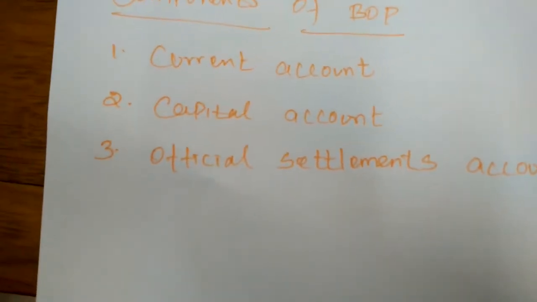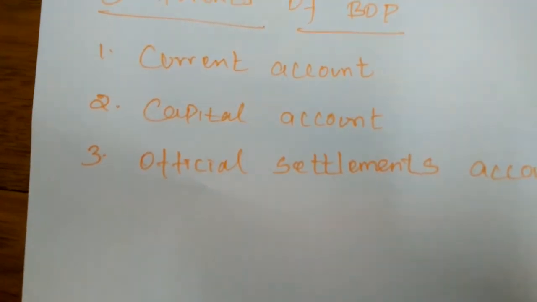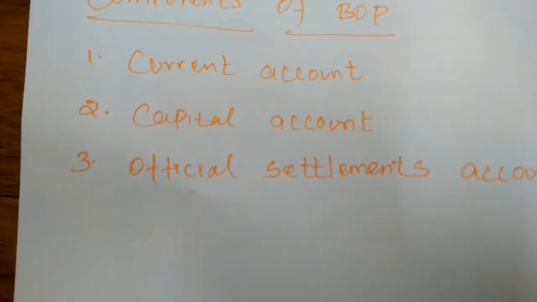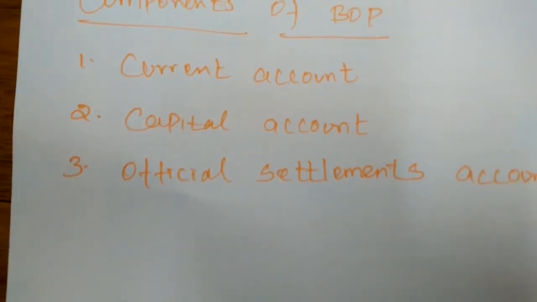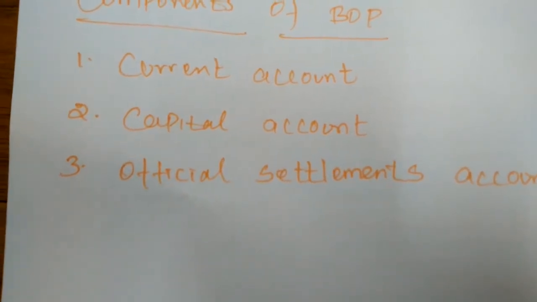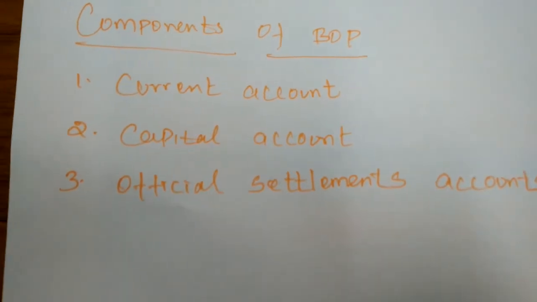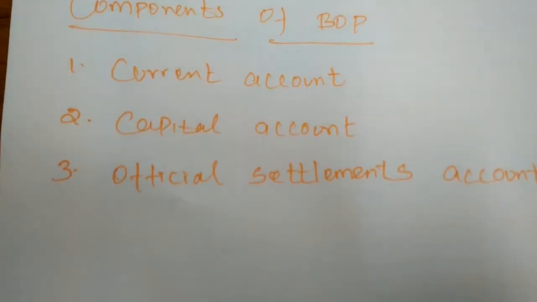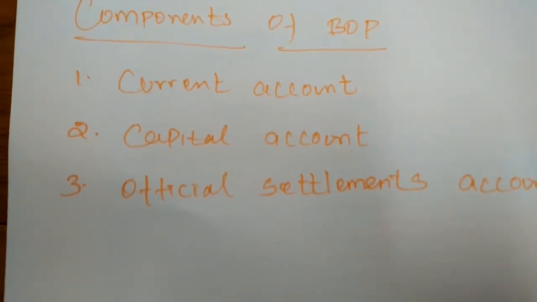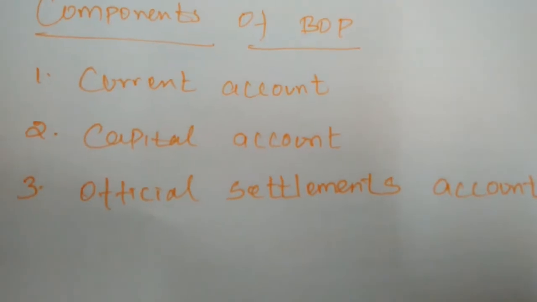The financial transaction consisting of direct investment and purchases of interest-bearing financial instruments, non-interest-bearing demand deposits and gold fall under the capital account. So the financial transaction consisting of direct investment and purchase of interest-bearing financial instruments is called capital account.